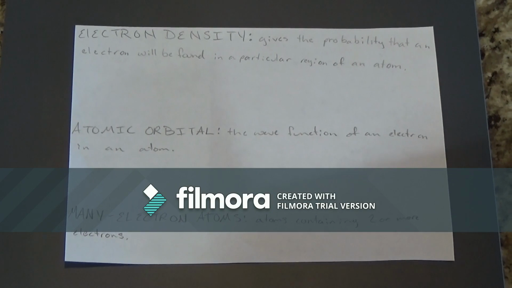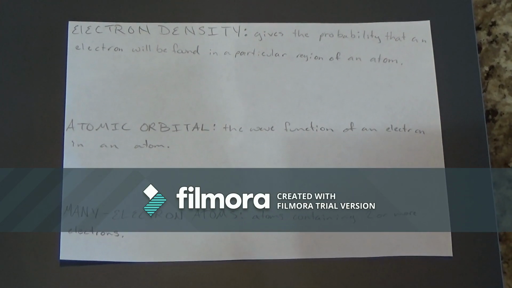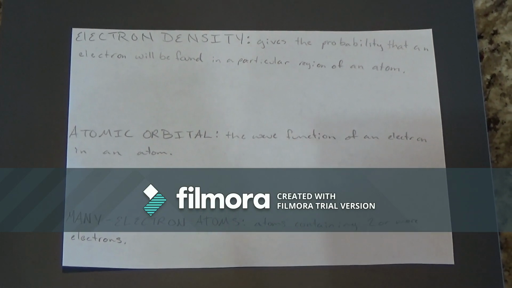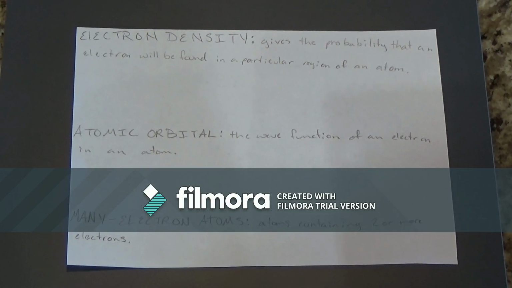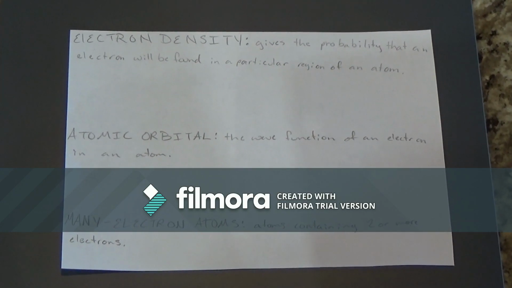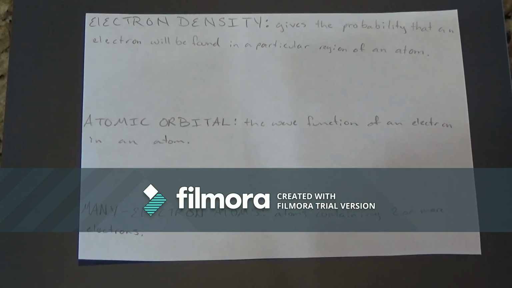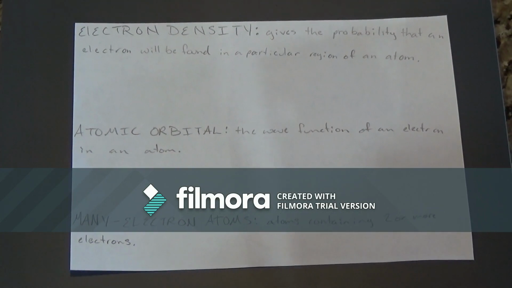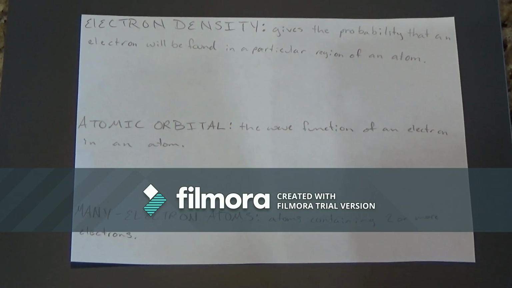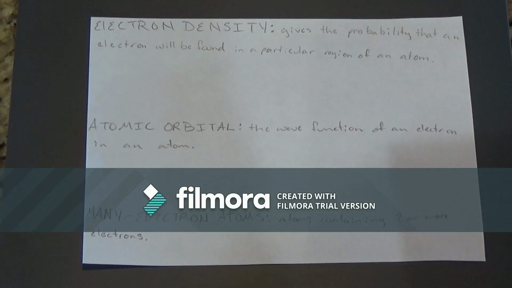So to distinguish the quantum mechanical description of an atom from Bohr's model, we speak of an atomic orbital rather than an actual orbit. When we say that an electron is in a certain orbital, we actually mean that the distribution of the electron density, or the probability of locating the electron in space, is described by the square of the wave function associated with that orbital. An atomic orbital, therefore, has a characteristic energy as well as a characteristic distribution of electron density.